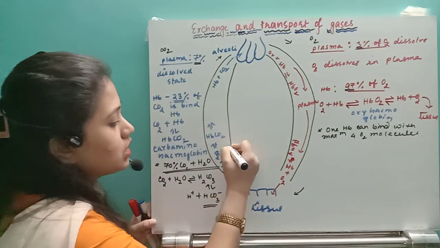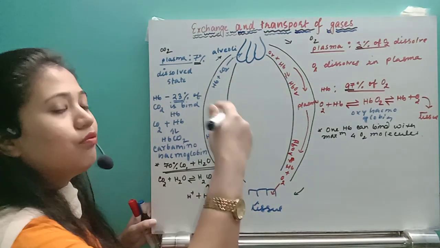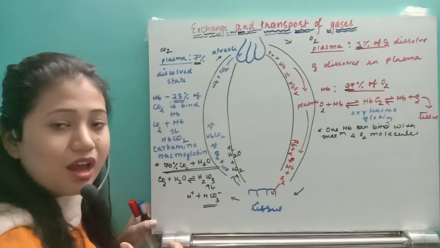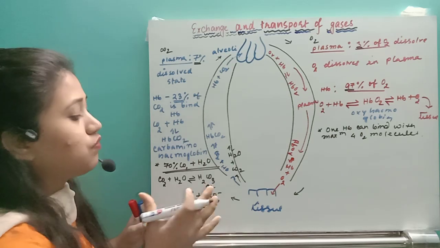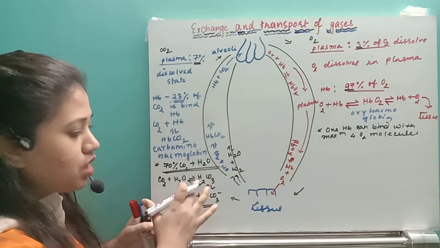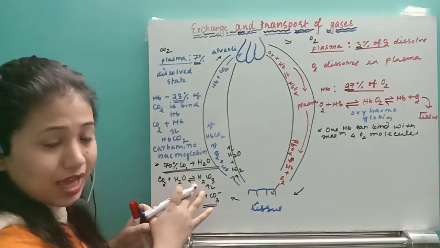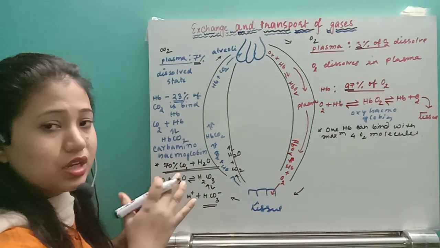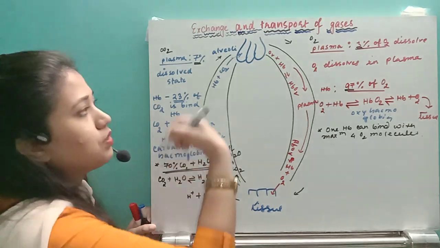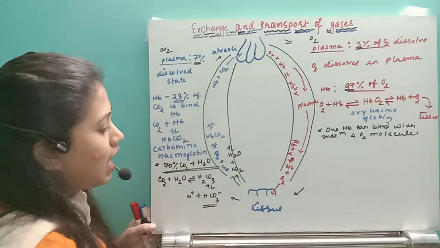Whenever it reaches the alveoli, once again from the plasma this bicarbonate ion will enter inside the RBC. Once again the reaction will be reversed. That means bicarbonate ion will bind with the hydrogen ion and form carbonic acid, and carbonic acid will dissociate to form carbon dioxide and water molecules. So this way it will be transported to the alveoli.